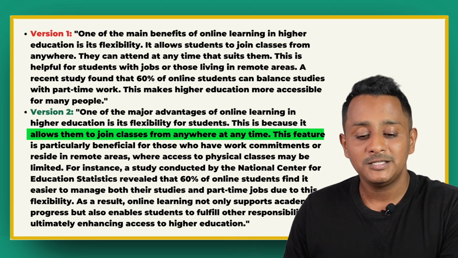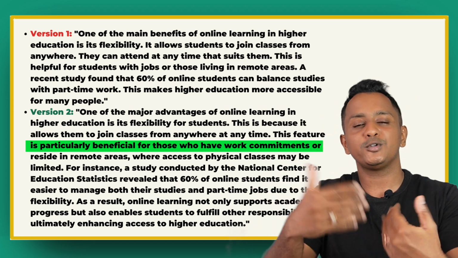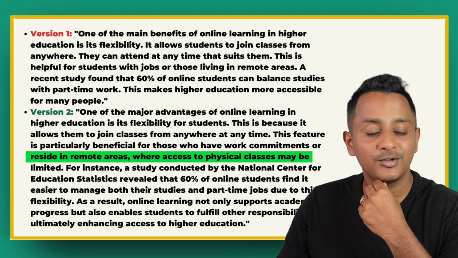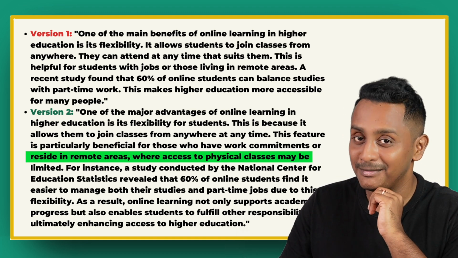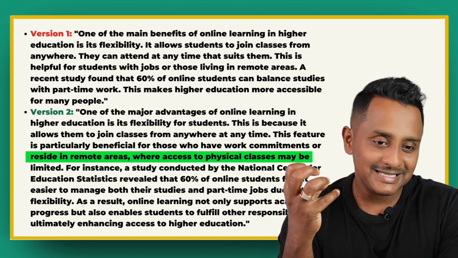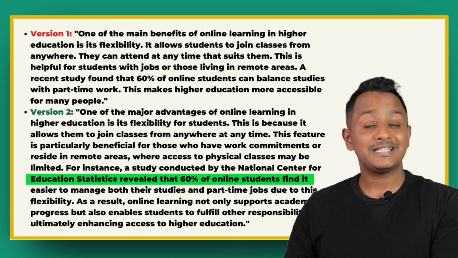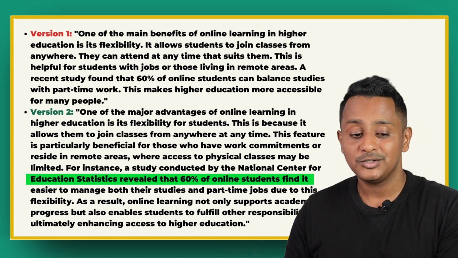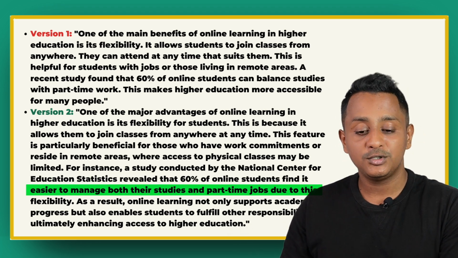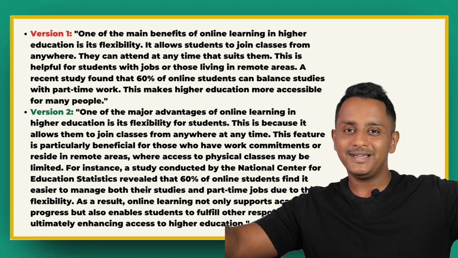This feature is particularly beneficial for those who have work commitments or reside in remote areas where access to physical classes may be limited. The word "who" is a relative clause, which contributes to complex sentences; "where" and "which" are also relative clauses, they all mean complex sentences. For instance, a study conducted by the National Center for Education Statistics revealed that 60% of online students find it easier to manage both their studies and part-time jobs due to this flexibility. Well, this is going to be a simple sentence, though it looks very big. It doesn't have any connectors.